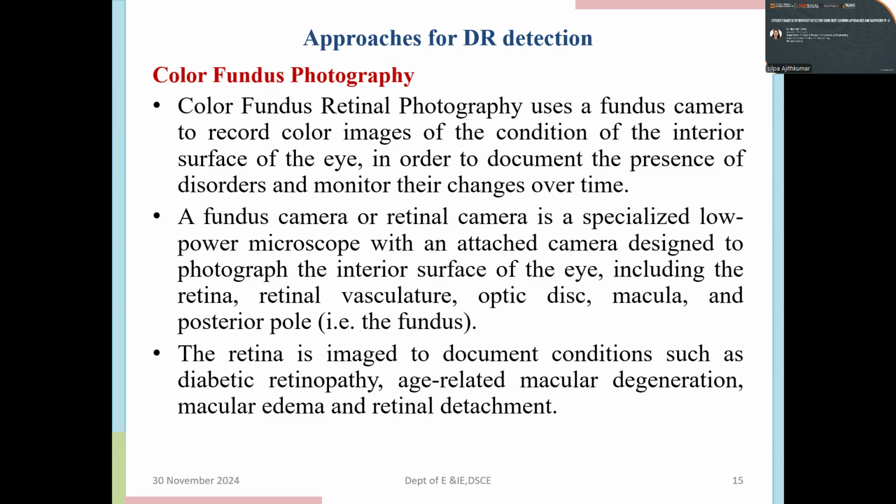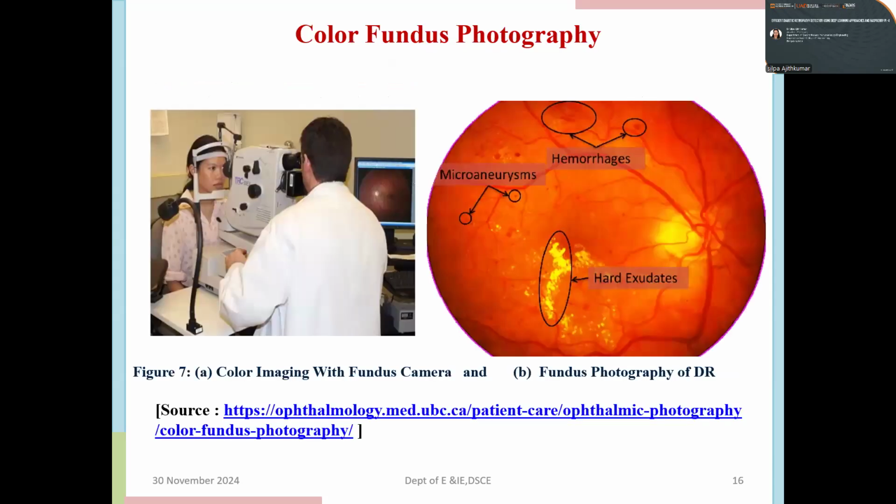A fundus camera or retinal camera is a specialized low-power microscope with an attached camera designed to photograph the interior surface of the eye, including the retina, retinal vasculature, optic disc, macula, and the posterior pole, that is, the fundus. The retina is imaged to document conditions such as diabetic retinopathy, age-related macular degeneration, macular edema, and retinal detachment. So this is the process in which color imaging with a fundus camera is done.